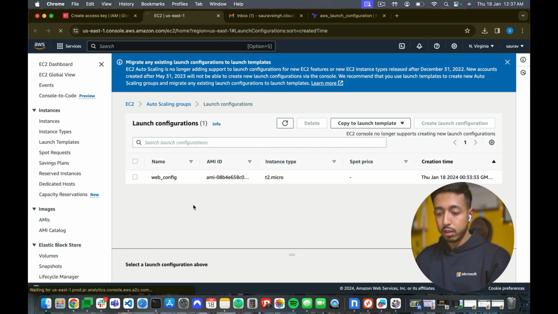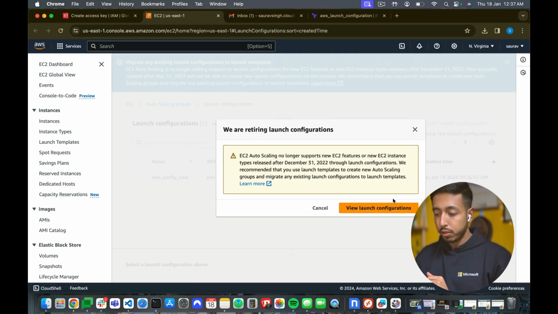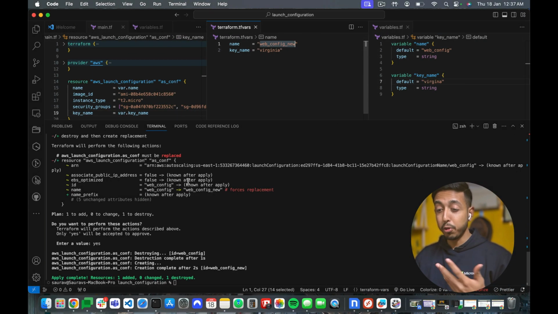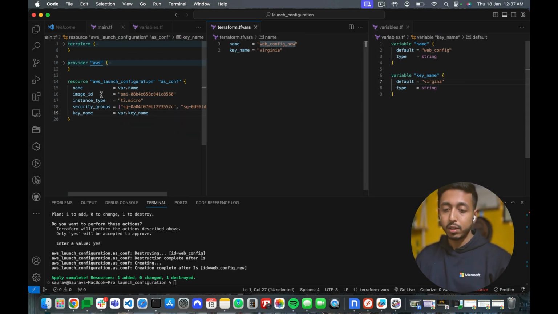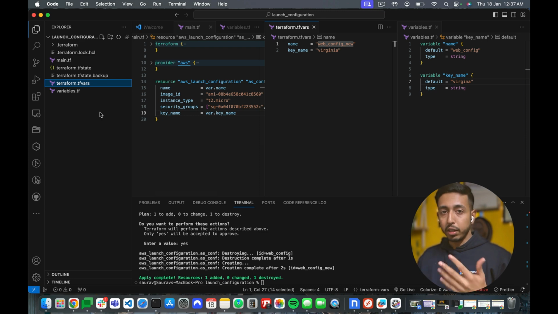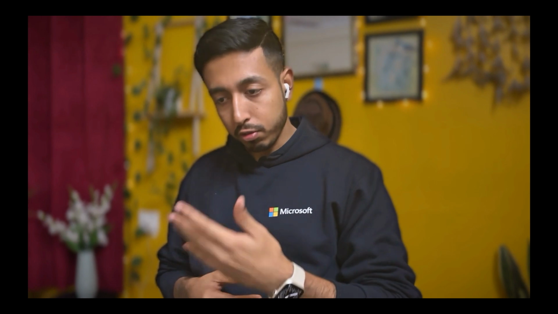Let me just verify it. So yes, this is the new one. That's how simple it is. We can make it even more complicated, but that makes it even simpler. For example, we can create modules. We can create a separate AWS launch configuration module, and you can just call that module and have multiple loops running around it, and you can create multiple launch configurations. And let me know if you want me to create a launch template in the same easy way.